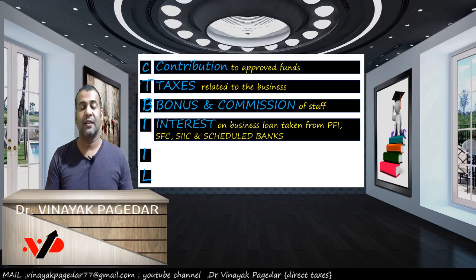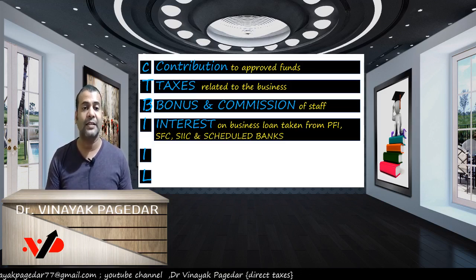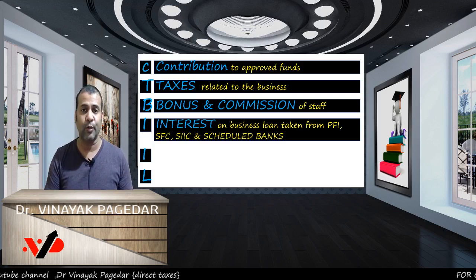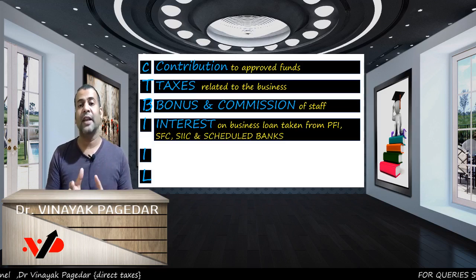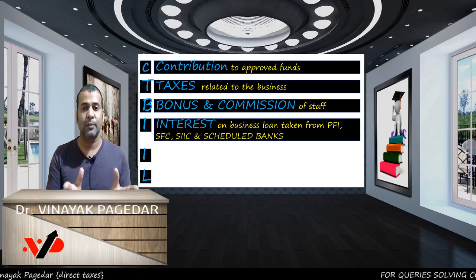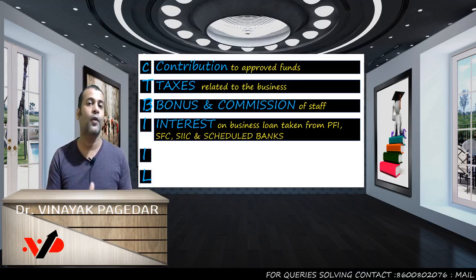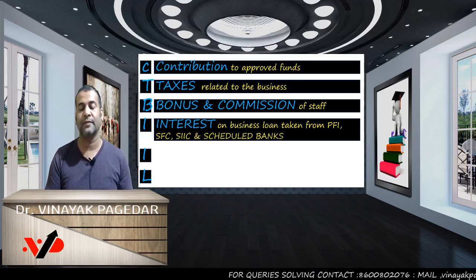So if you're paying this to the PFI, SFC, SIIC and scheduled banks, then you will get your deduction only if you pay it up to the ITR due date. If the interest is related to any other institution besides these four, then it will be allowed on due basis. CT bill will not apply because it will fall in other business expenditure.